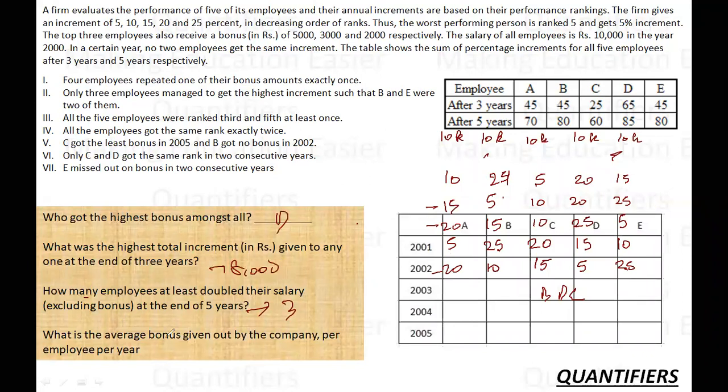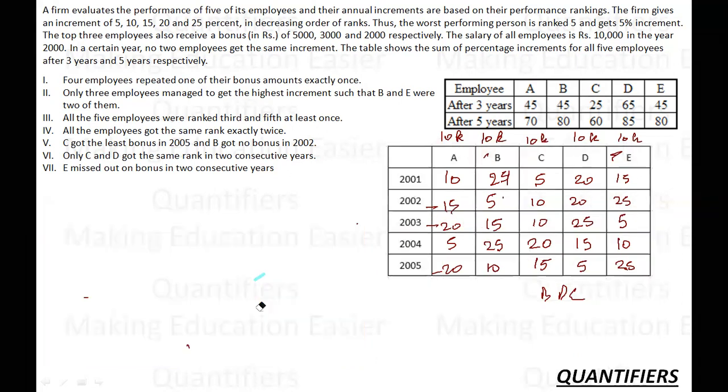What was the average bonus given out by the company per employee per year? Now this will include a lot of calculations. I have to calculate the bonus for each of them, then divide it by 5 and by the number of employees. So let us see how much each employee has got. A's bonus is 15, 20, 20, 20, 20, so A's bonus is 8,000. If I talk about B, B's bonus is 25, 15, 25, 5, 5, 2, so 12,000.